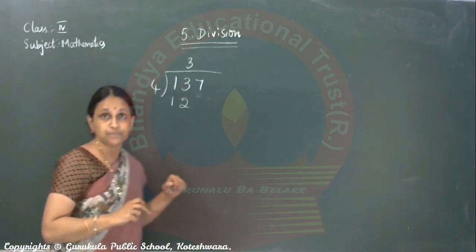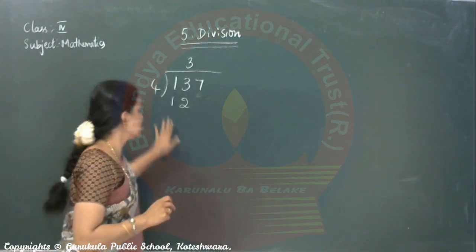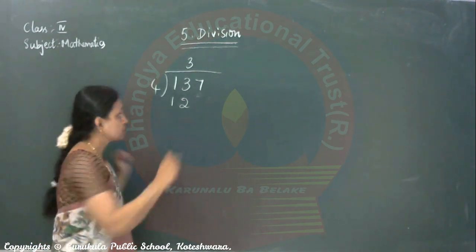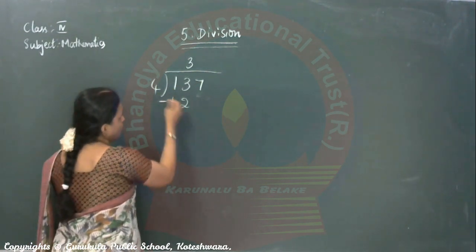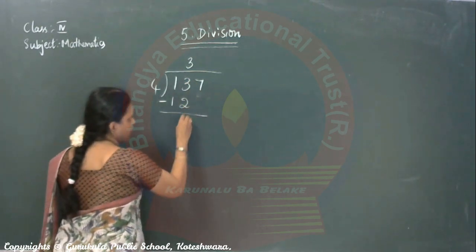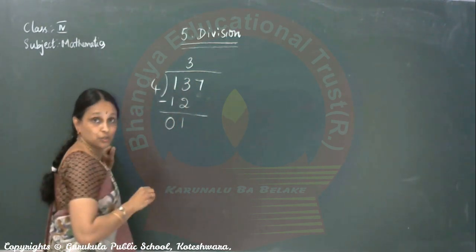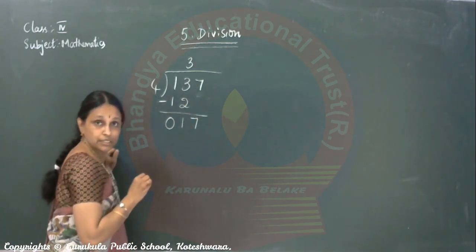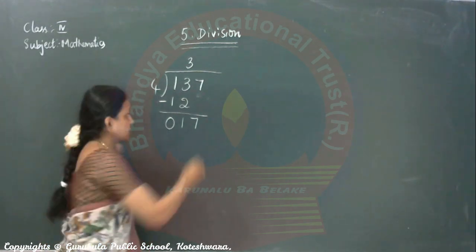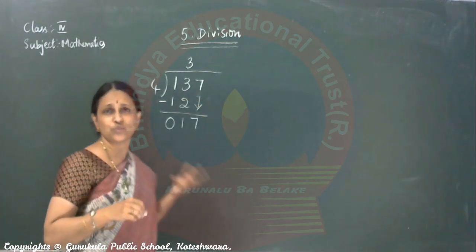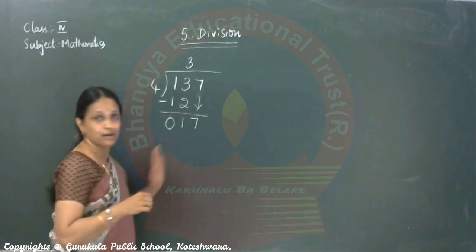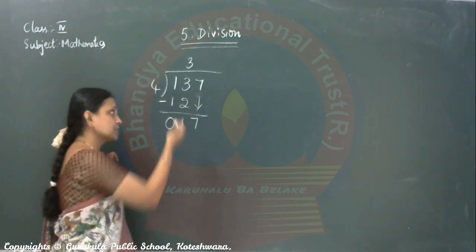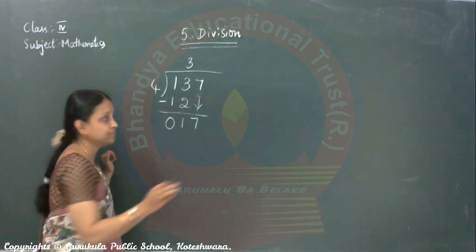Got it? Very important, children, in maths, numbers should be written in the proper place, otherwise it loses its meaning. Now, 13 minus 12, 1. Then bring down the remaining 7. Got it? You might be following putting arrows. I think you need not follow that. If you feel, ma'am, we cannot write without that, you are allowed to write. But you need not follow this. 7 comes down. If you are not comfortable, you can follow the arrow, no problem.